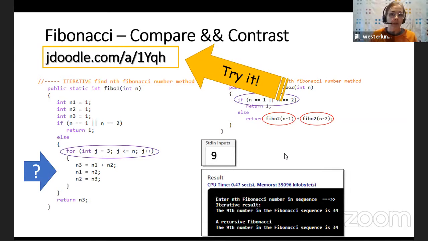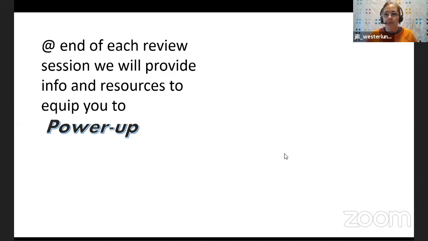If you don't know about Fibonacci numbers, please look them up because it's kind of interesting, and it's another math thing that you can add to your CS knowledge.